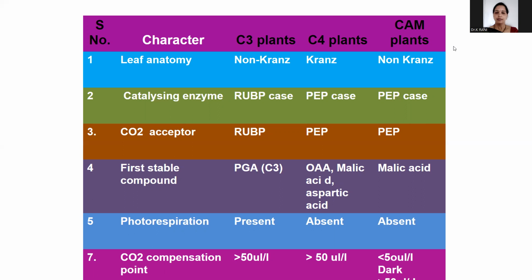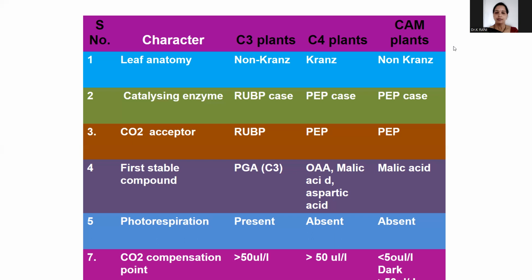We can remember that Rubisco is the very key enzyme in C3 plants. In C4 and CAM plants, both the same, the mesophyll cells have PEP carboxylase, phosphoenolpyruvate carboxylase. The primary CO2 acceptor of C3 plants is RuBP, and the CO2 acceptor of C4 and CAM plants is phosphoenolpyruvate. That is the first primary acceptor of C4 and CAM.